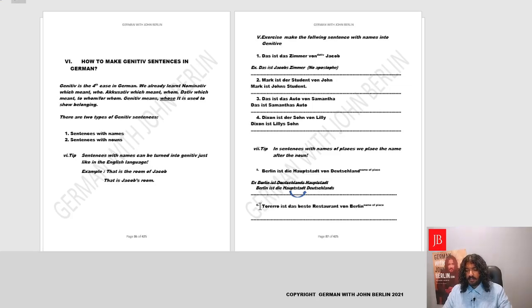Let's do the second example here with the name of place. Torero ist das beste Restaurant von Berlin. Torero is the best restaurant from Berlin. We could say Torero is Berlin's best restaurant, or we need to put the name in the end. So we'll say Torero is best restaurant Berlin's. Let's do it. Torero ist das beste Restaurant Berlins. Fantastic.